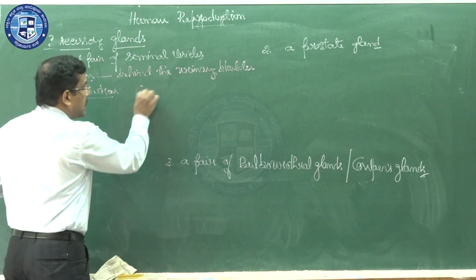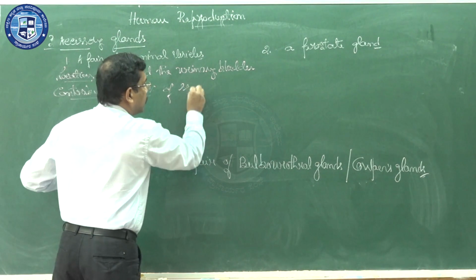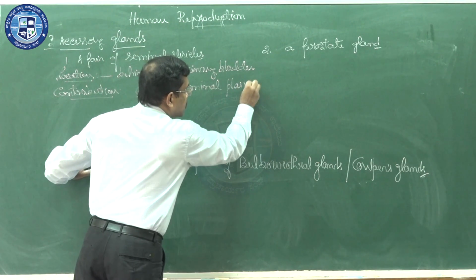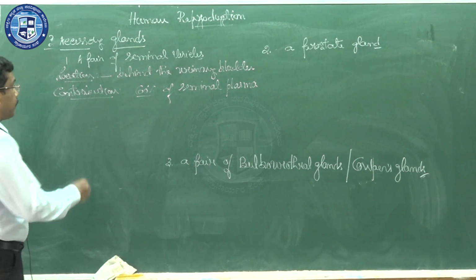How much contribution? 60% of the seminal plasma is produced by the seminal vesicles.